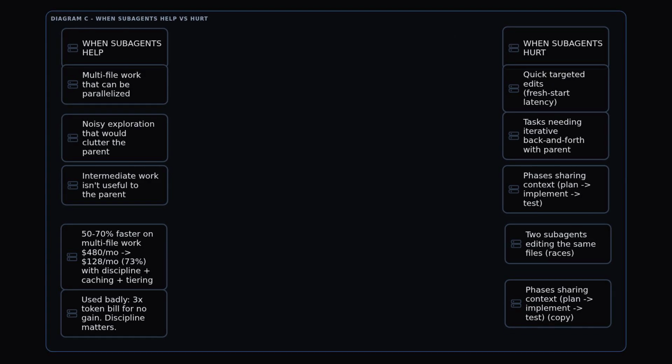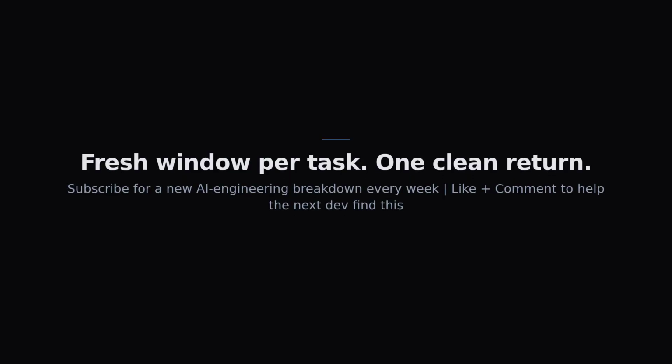Remember 3 things. Context rot is structural, and the fix is isolation, not optimization. Subagent architecture means a parent spawns child agents with fresh, scoped windows that handle the noise and return one clean summary, and the trade-offs are real. Used well, 50 to 70% faster on multi-file work. Used badly, 3 times the bill. Used with judgment, the structural answer to the 35-minute cliff. Fresh window per task, one clean return, rot can't accumulate.